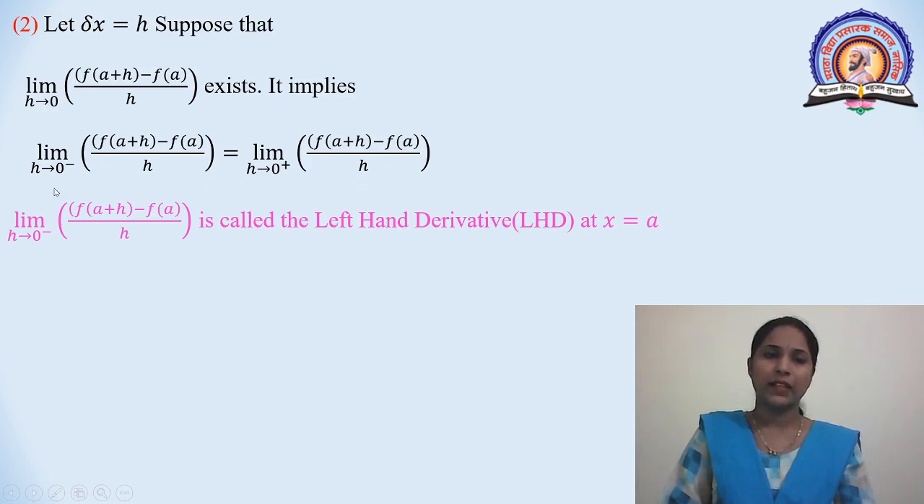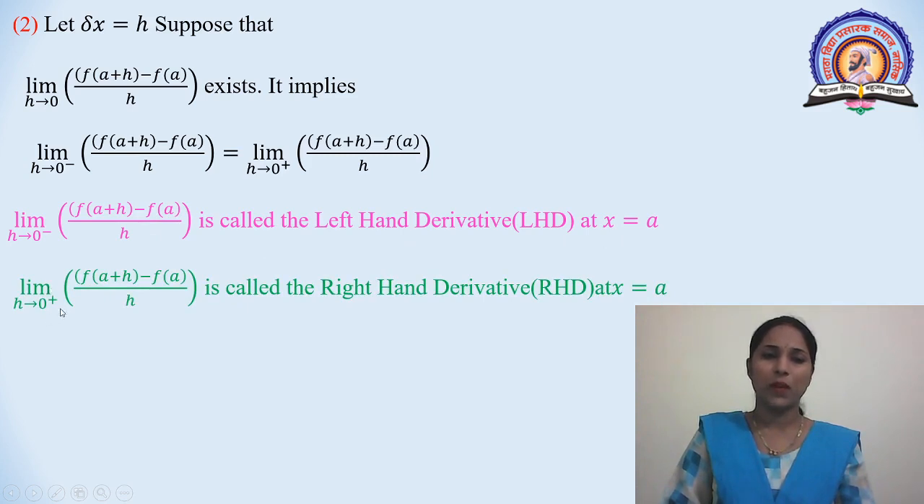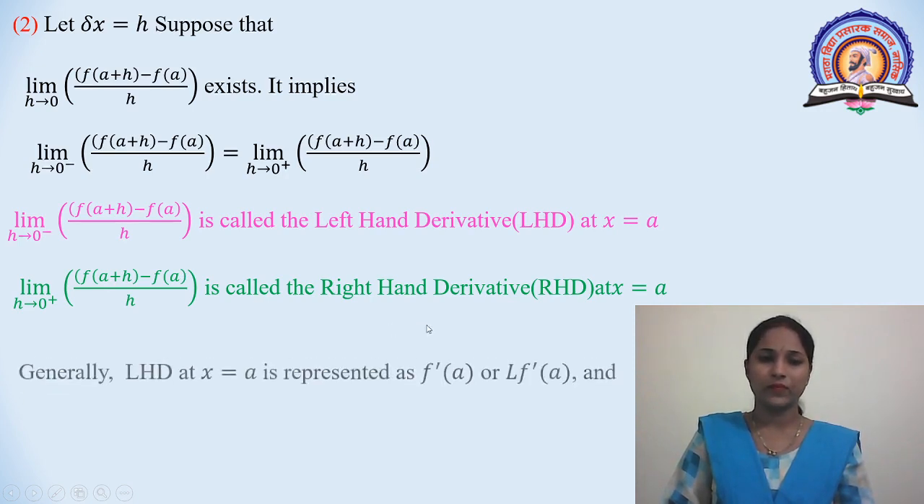Here, see this side, nothing but the left hand limit. This is called the right hand limit. Limit h tends to 0 minus of f of a plus h minus f of a divided by h is called the left hand derivative, that is LHD at x is equal to a. Limit h tends to 0 plus of f of a plus h minus f of a divided by h is called the right hand derivative. It is also called RHD at x is equal to a.